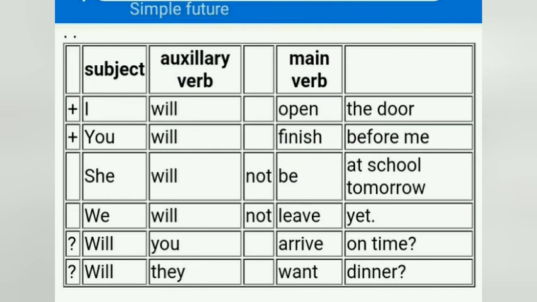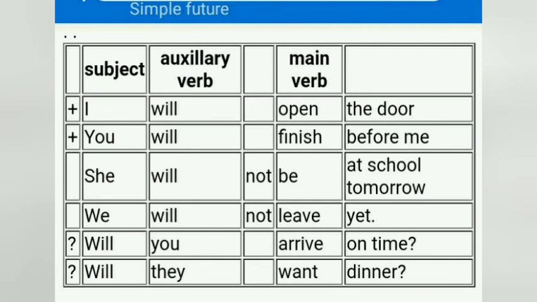I will open the door. You will finish before me. Here you can also use shall. I shall and you shall. Next, third type. She will not be at school. This is a negative sentence. We will not leave yesterday. You can also use shall with we.